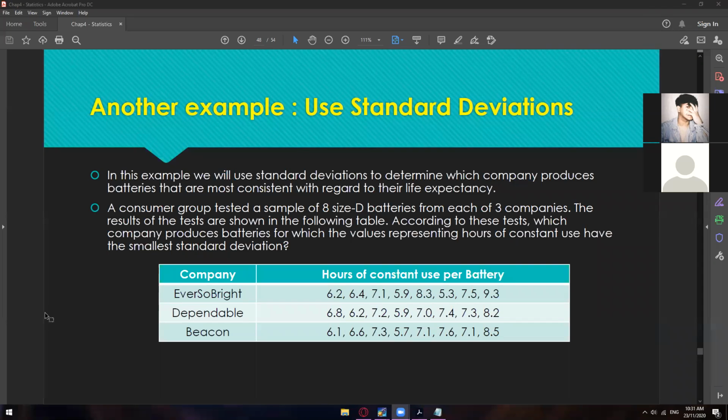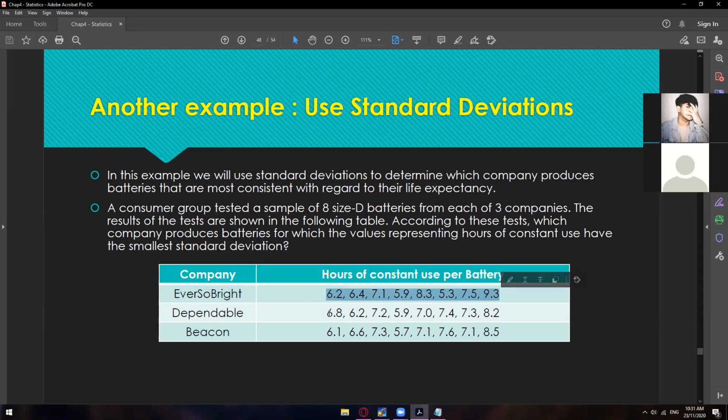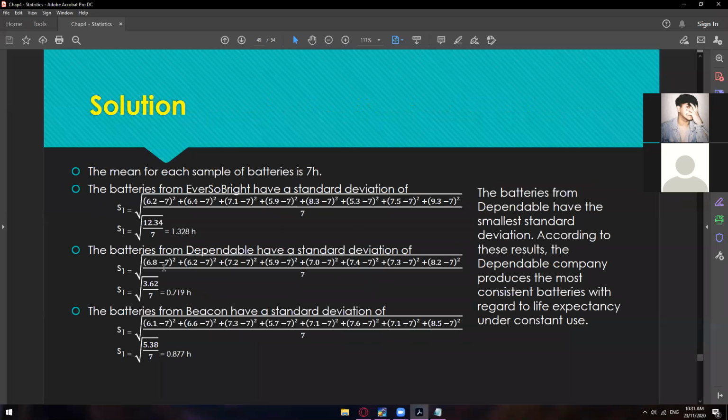So as I was saying a while ago, we're going to check which company is consistent in producing their batteries. In here, as you can see, they have their sample data, wherein it is 6.2 hours, 6.8, and so on and so forth. And then here's the solution.